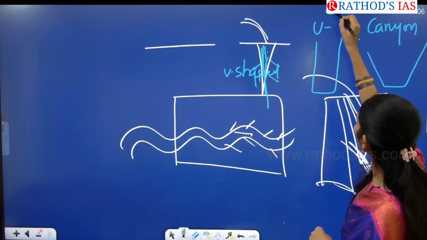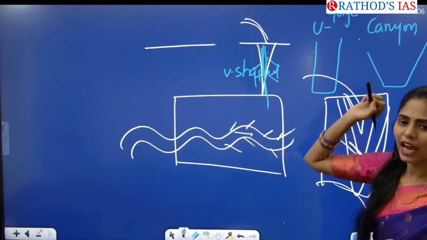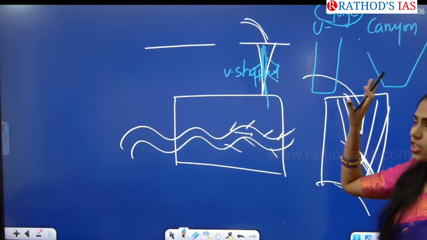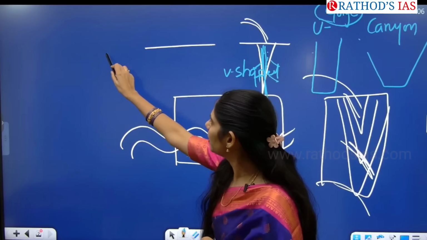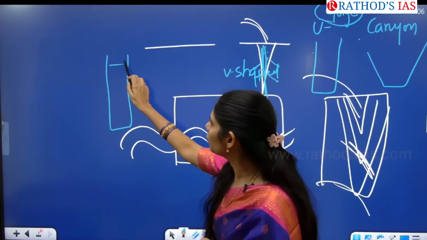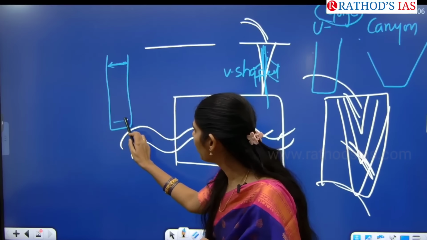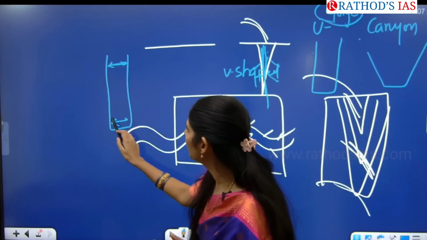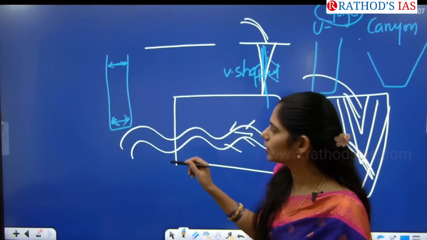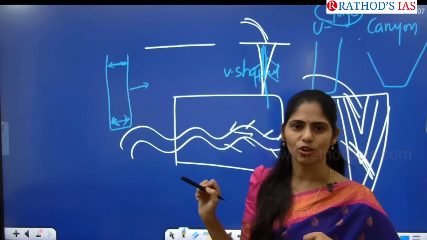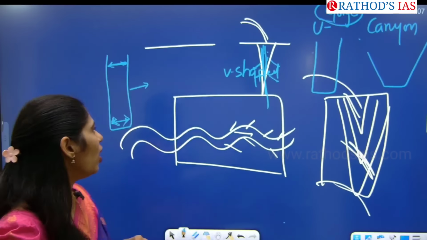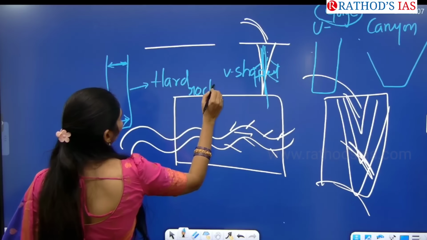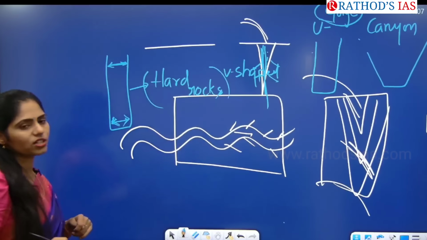And this U-shaped valley is called a gorge. Now, this newspaper article tells about this U-shaped valley. It is called a gorge. Gorge is nothing but a U-shaped valley. Whatever the width is at the top, at the bottom also we have the same width. So this kind of U-shaped structure is called a gorge. Normally, these gorges are formed on hard rocks. On these hard rocks we can see gorges formed, guys.